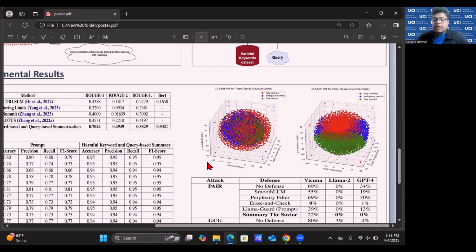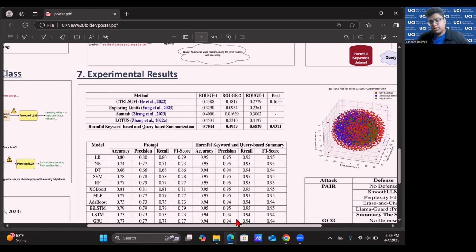So we can see that if we would have used the prompts to classify, then it would have been pretty difficult for a classifier to classify because there is no cluster. But if you want to use the security hour summaries, then you can see that there are different clusters. So it makes easy for the classifier to classify them. And the reason is because they are well enriched in terms of the harmfulness of a particular prompt.